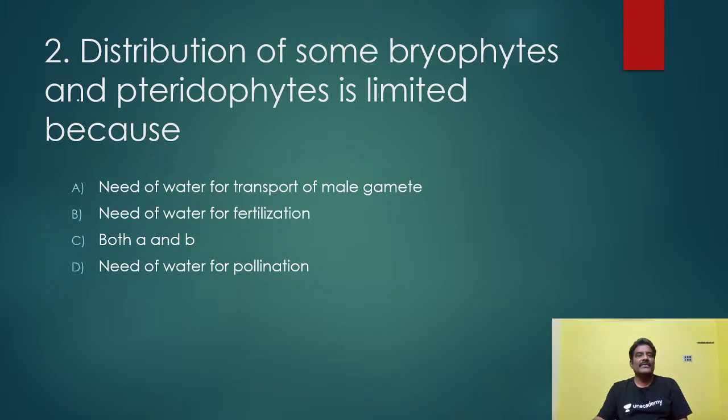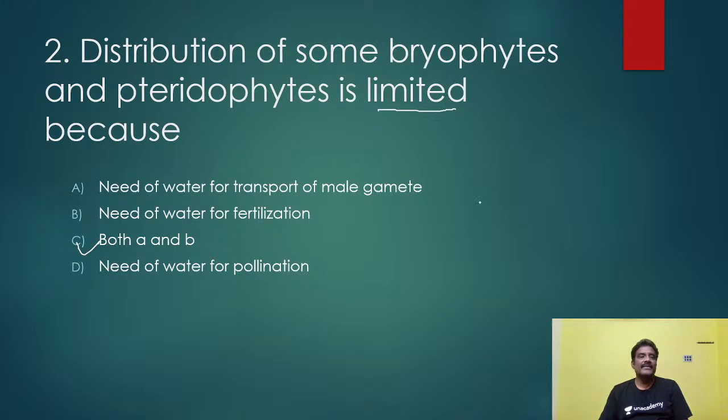Distribution of some bryophytes and pteridophytes is limited. Why is their population very limited? What is the reason? Four options are given: need of water for transport of male gamete, need of water for fertilization, both A and B, need of water for pollination. Which is the correct answer? C is the correct answer, both A and B.